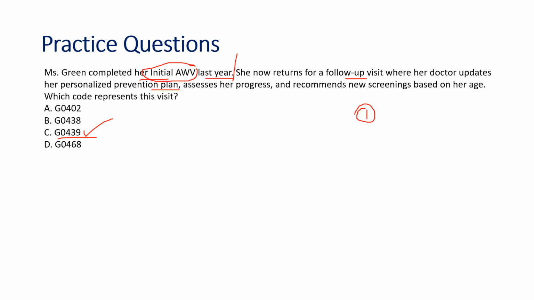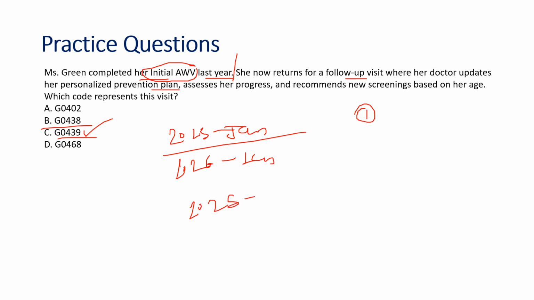Okay, and as I said, the coding guideline. So if the patient has taken, assume G0438, you have billed in 2025 January. Okay, next 2026 January, if patient is coming, you have to go with G0439. Okay, anyway, you met the 1 year criteria here. So you can go with G0439. And the same way, 2025 Jan patient take the annual wellness visit.